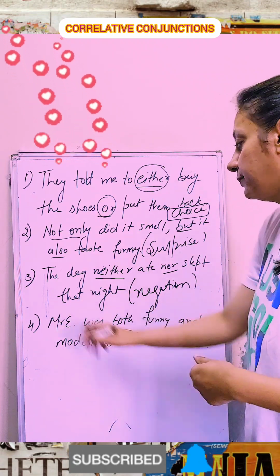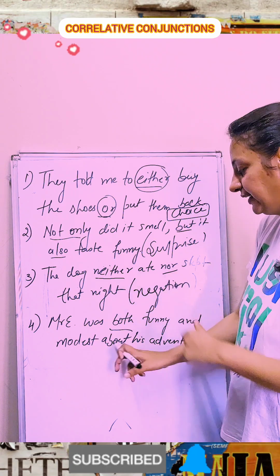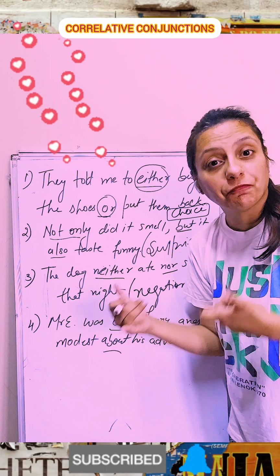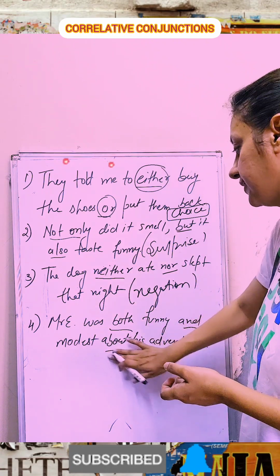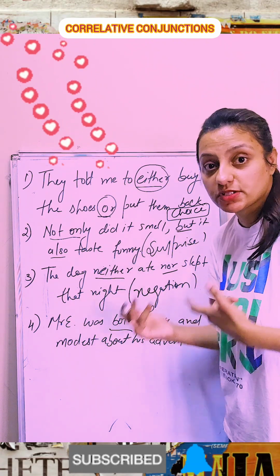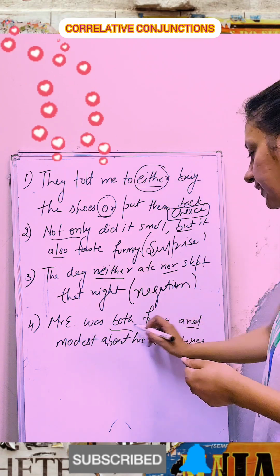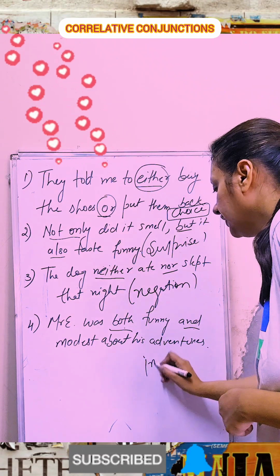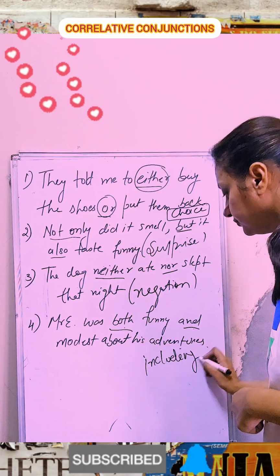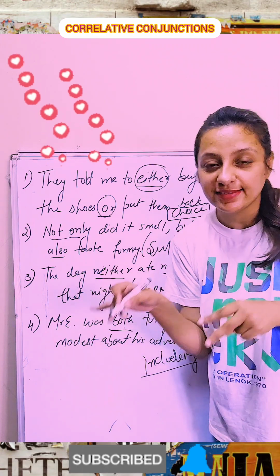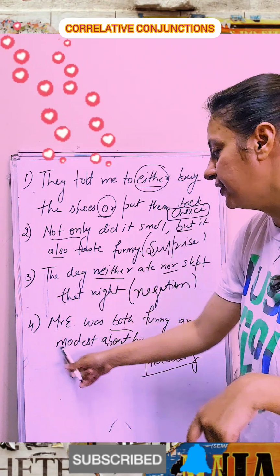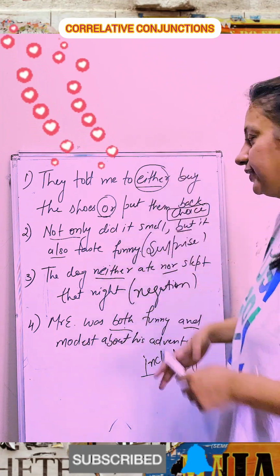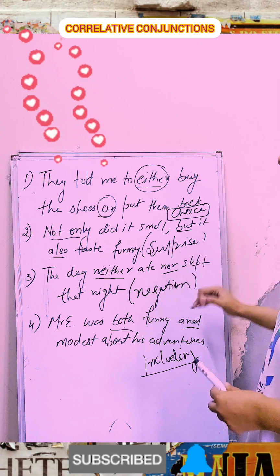So what is this? Mr. E was both funny and modest about his adventures. There are two things. He is both funny and modest. So where I am using both and, which one is this? I am including his abilities. So he has hidden abilities which he is not going to use to attack anybody. Modest means the person who keeps all his abilities to himself. Okay, so I hope this is clear with you guys. Which one is it: choice, surprise, negation, including?